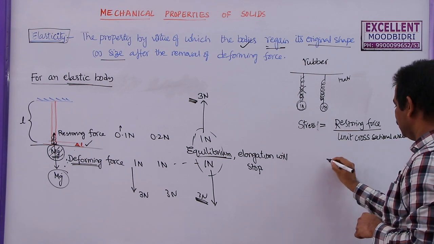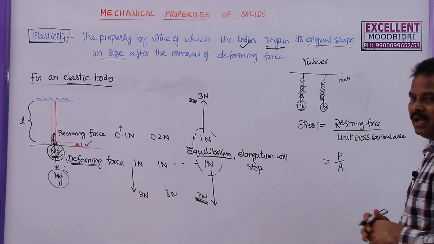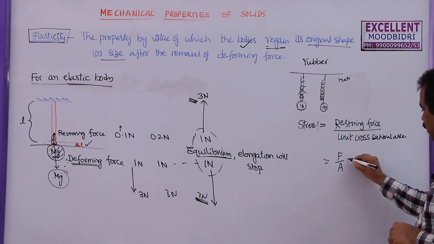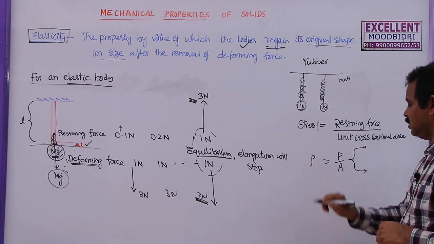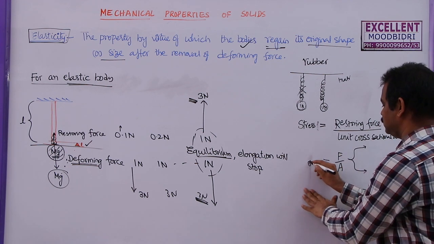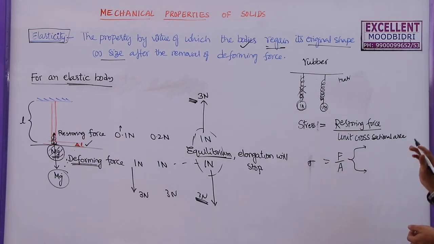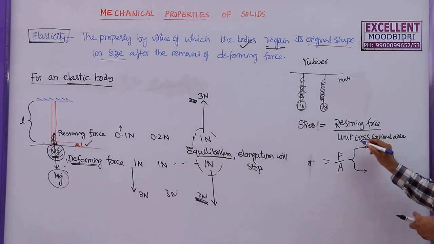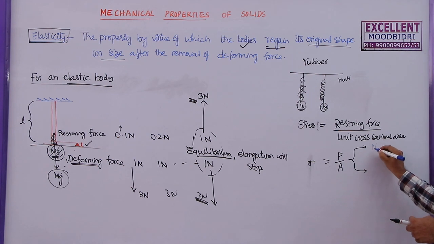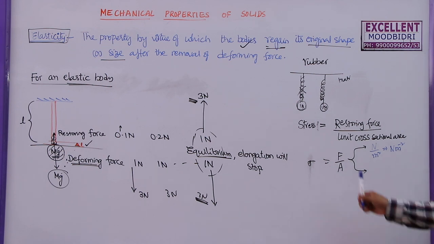So stress is denoted with force by area. What is the SI unit and dimensional formula? In some books it is denoted with sigma, the symbol sigma for stress. So this is force by area. What is the SI unit of stress? Stress is measured by force by area. Force is Newton, area is meter square, so Newton per meter square is the SI unit of stress.